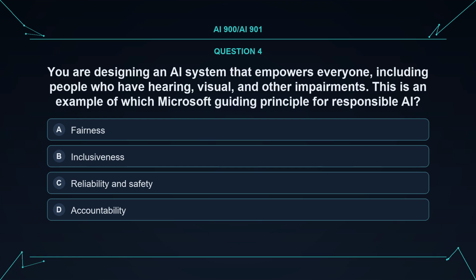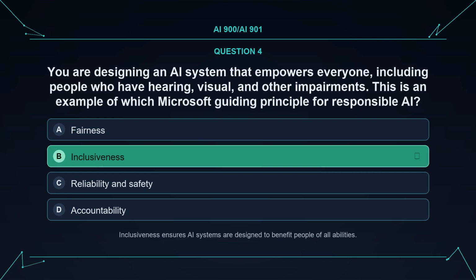Question. You are designing an AI system that empowers everyone, including people who have hearing, visual, and other impairments. This is an example of which Microsoft guiding principle for responsible AI? Option A. Fairness. Option B. Inclusiveness. Option C. Reliability and safety. Option D. Accountability. The correct answer is B. Inclusiveness. Explanation. Inclusiveness ensures AI systems are designed to benefit people of all abilities.